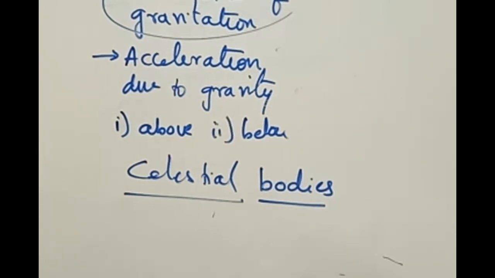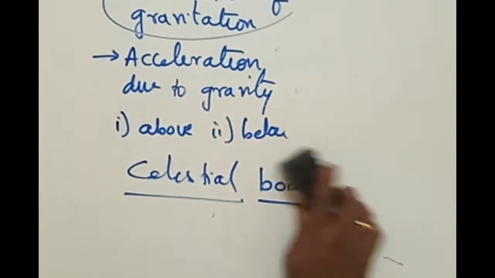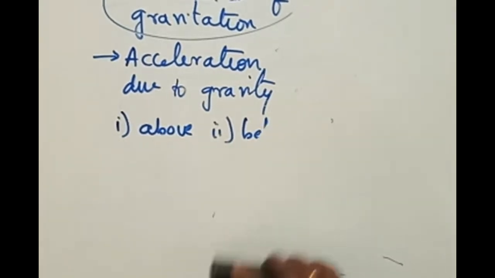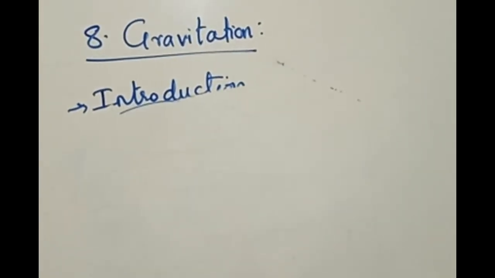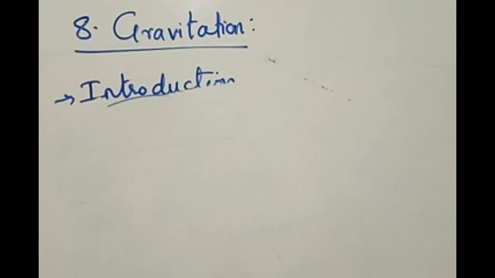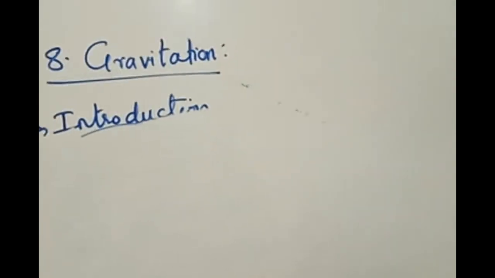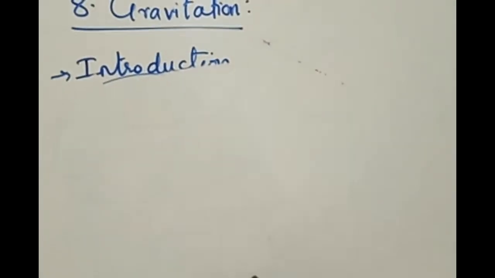How are these able to move? What is responsible? The science behind this is understood in this chapter. Under this heading of gravitation, we see how the concept of the universal law of gravitation has arisen. What is the first thing we know about this universal law of gravitation?